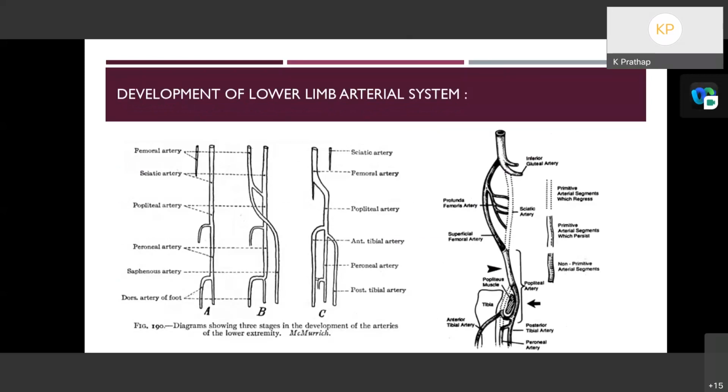To understand popliteal artery entrapment syndrome, it is important to know the development of the lower limb arterial system, which comes predominantly from the external iliac artery and the axial artery, which is the sciatic artery shown in this picture. The femoral artery.